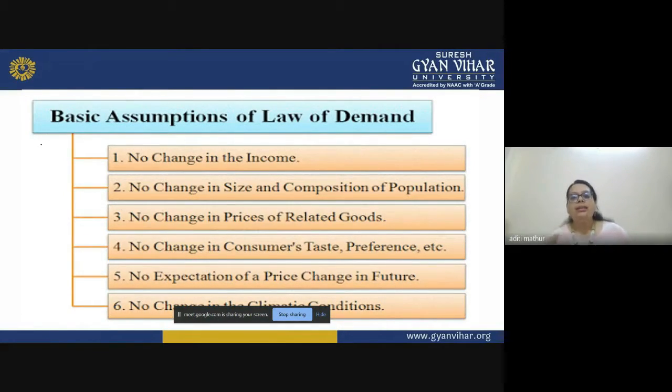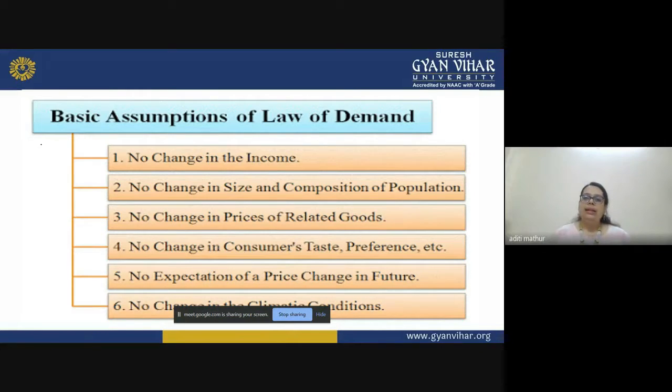The first assumption which we will discuss is no change in income, right? As I told you a few minutes back, income is one of the other factors which we are assuming will not change. That is why no change in income is one of the assumptions of our law of demand.